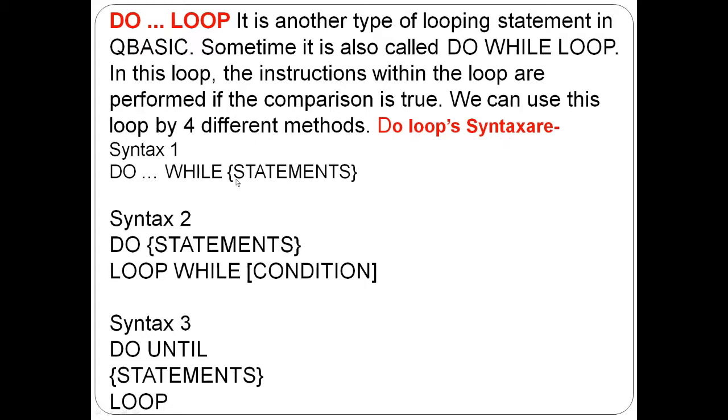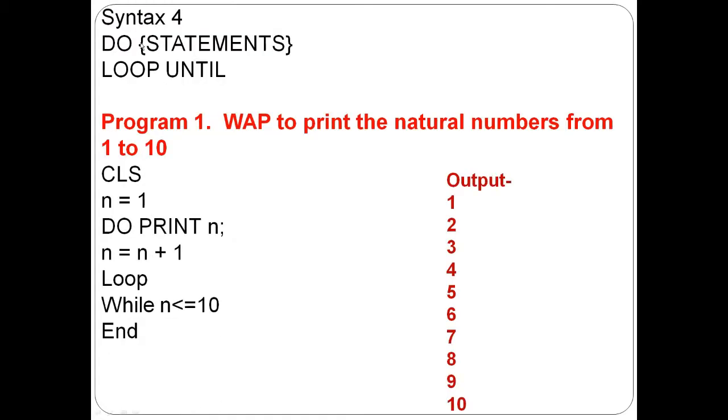Do loop syntaxes are: first syntax, do, then statement, while, then condition. Second syntax, do, then statement, loop, while, then condition. Third syntax, do until, then statement, then loop. Now fourth syntax, do, then the statements which we are writing, then loop until.